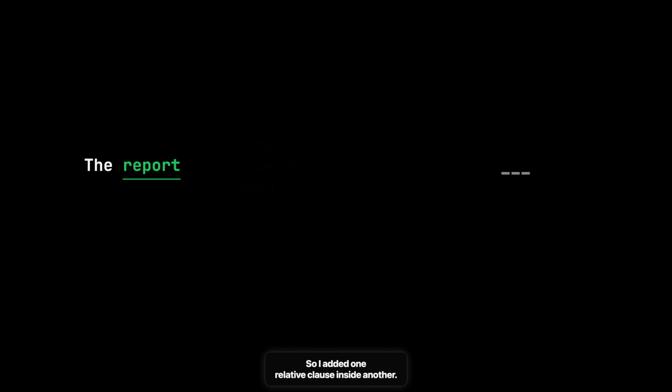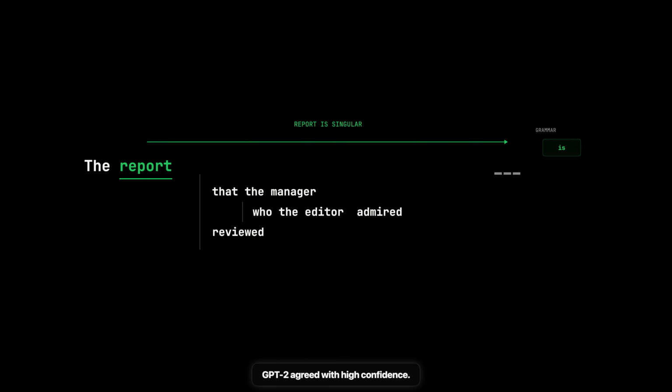Now the model had to keep track of the main subject across a deeper sentence, and that produced 5 failures. 4 of them had the same nested structure. The clean control was "the report that the manager who the editor admired reviewed." The main subject is report, so the correct continuation is "is." GPT-2 agreed with high confidence.